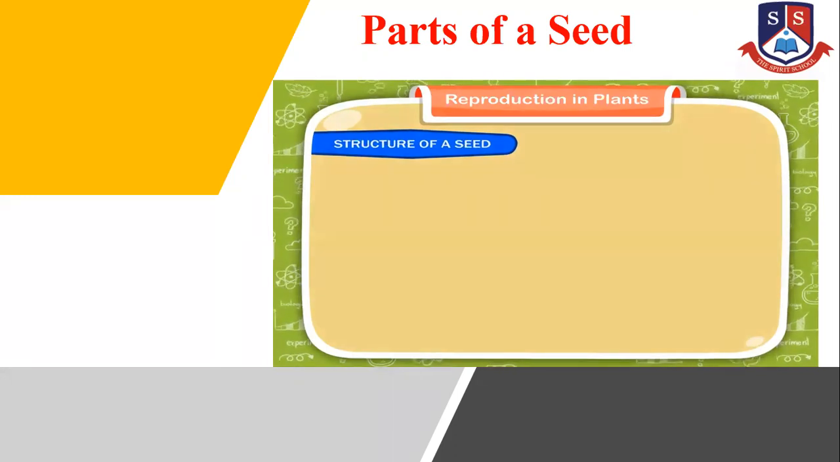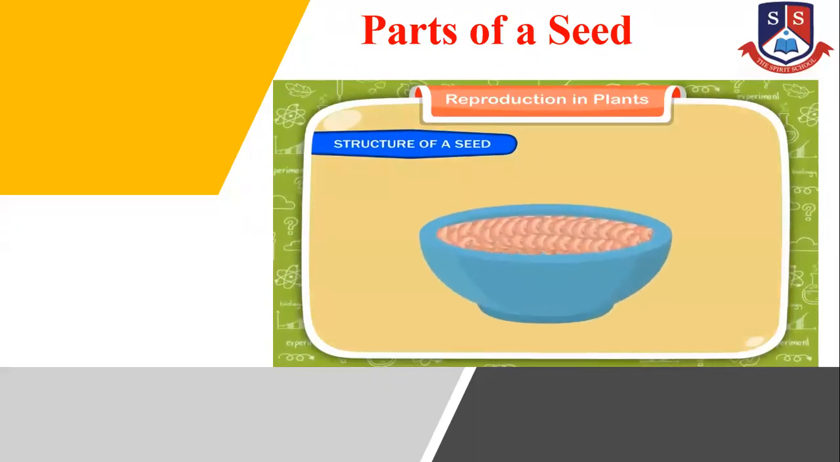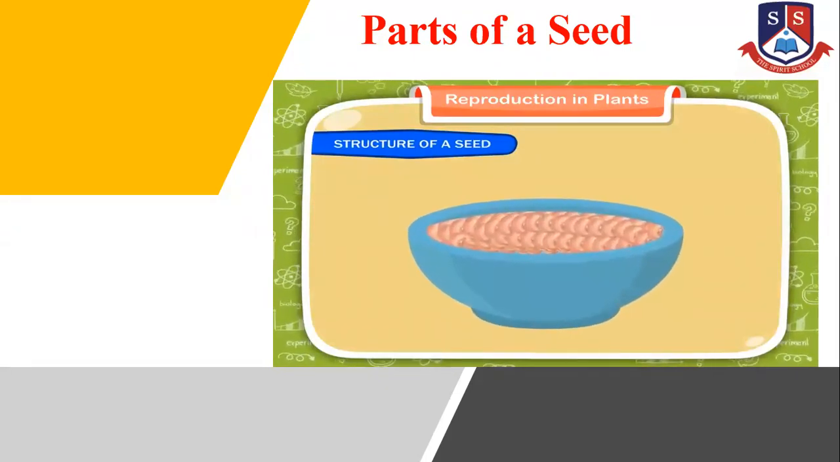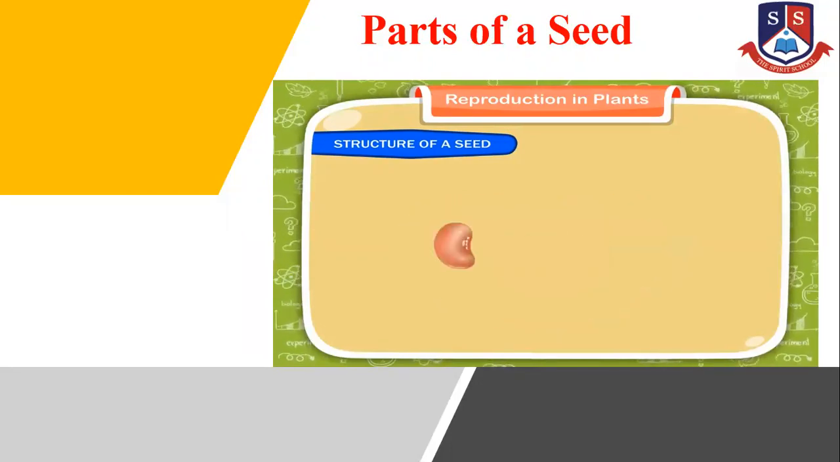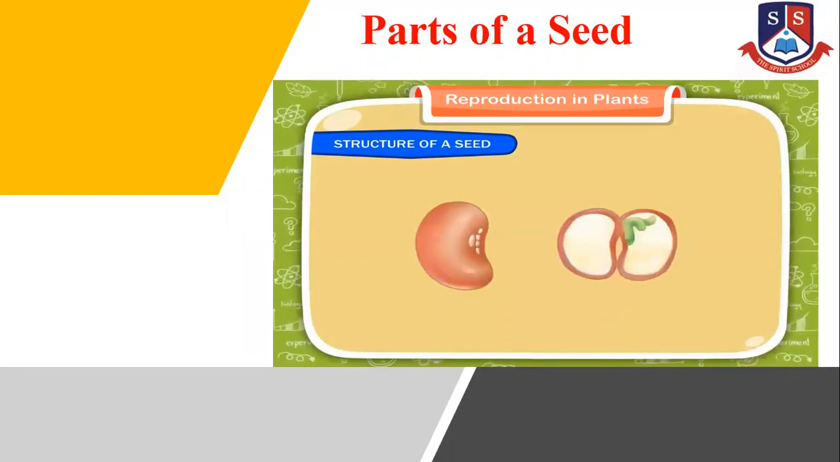Structure of a seed. Take a few bean seeds or gram seeds and soak them for a few hours. Now, it becomes easy to split the seed and look at its parts. You will see that a seed has three main parts. A thick outer covering, which is called the seed coat. This protects the seed from any damage and also from drying out.